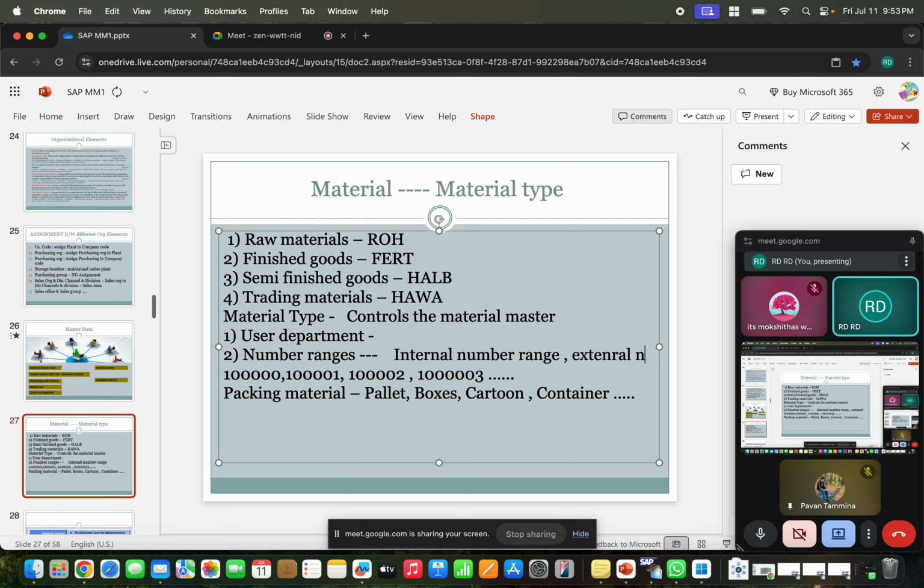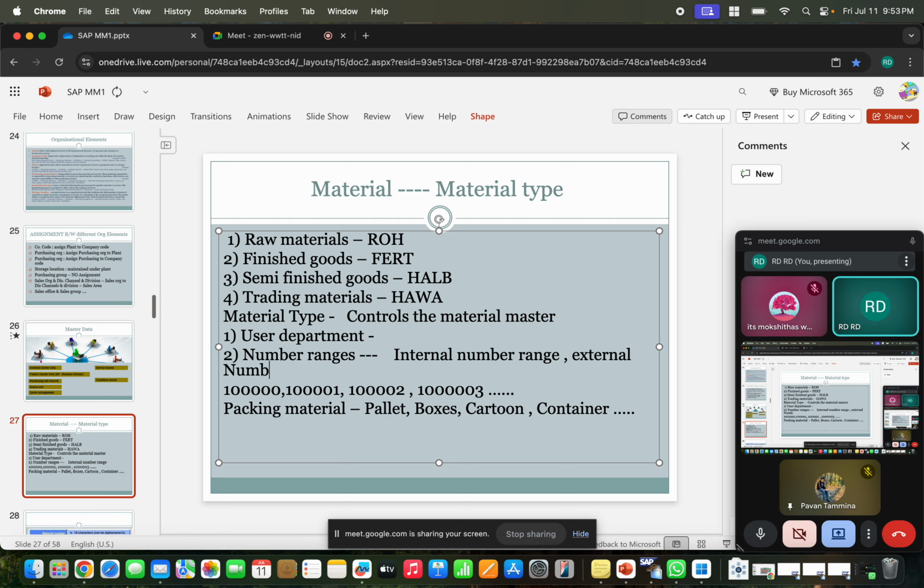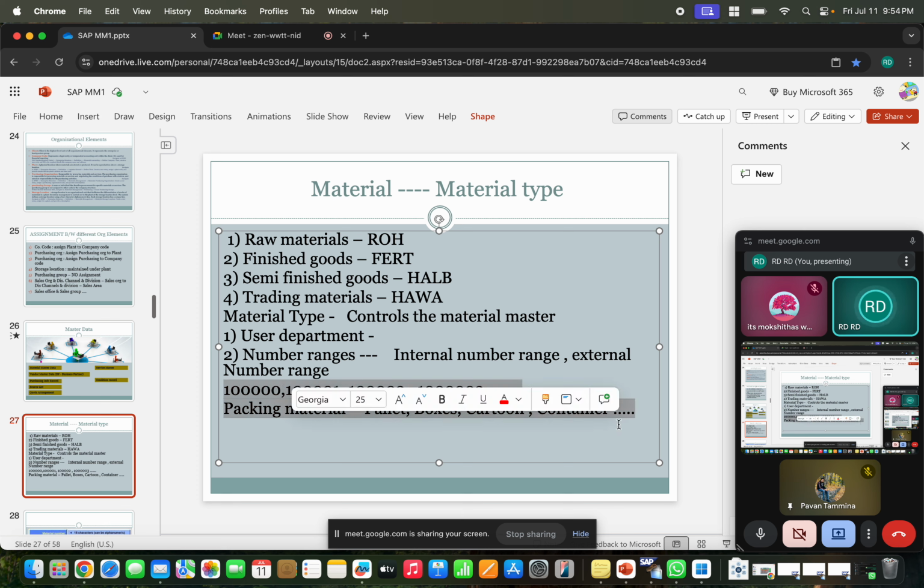When you are planning to create a material, the system checks whether it is an internal number range or external number range. If it is internal number range, the system will give the sequence 0, 1, 2, 3, 4 like that. If it is external number range, the system is waiting for your input, whether alphabetic, alphanumeric, numeric, and so on. It depends on what you define in the configuration. So did you understand the difference between internal number range and external number range?